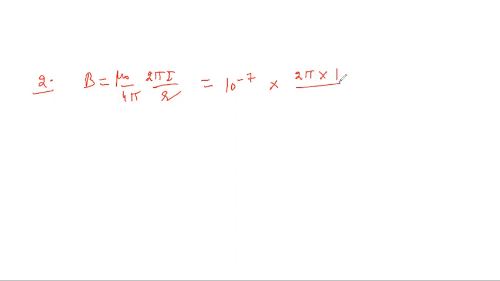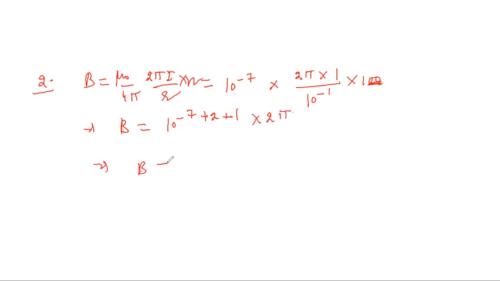Divided by, I'm told that there are certain number of turns also. So if there are certain number of turns, then I need to multiply it with that number, and then I need to divide by 10 centimeter. 10 centimeter means 10 raised to power minus 1 meter. Okay, so once I simplify this, B will be equal to 10 raised to power minus 7. 2 powers are here, plus 2. This is minus 1, which will come in the numerator and will become plus 1 into 2 pi, right?